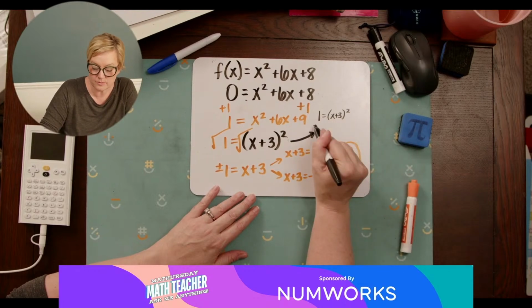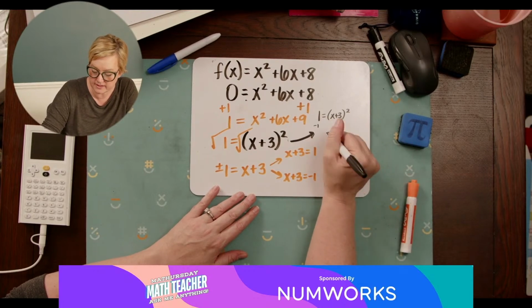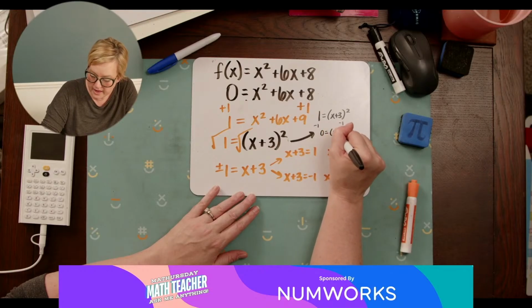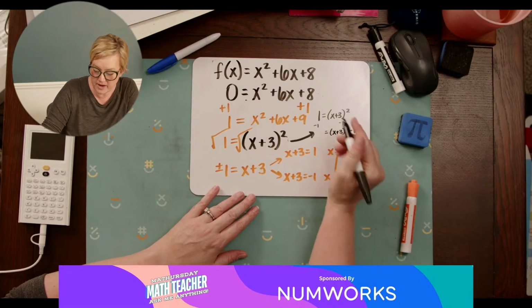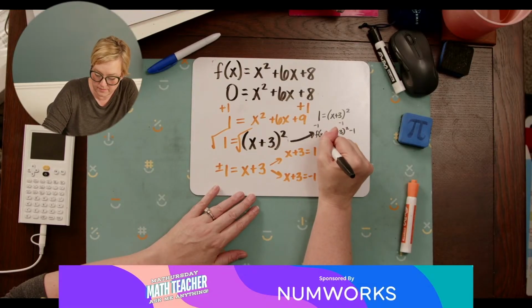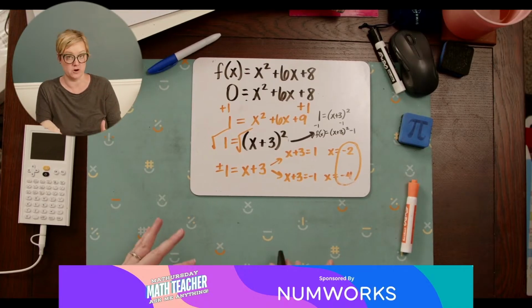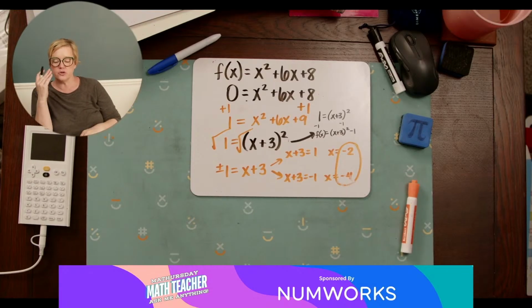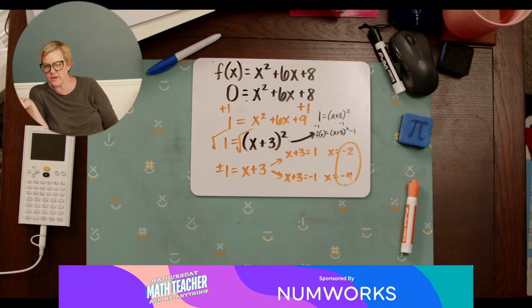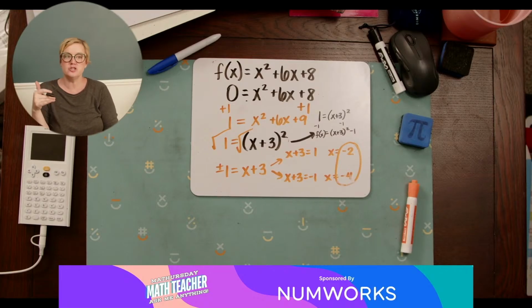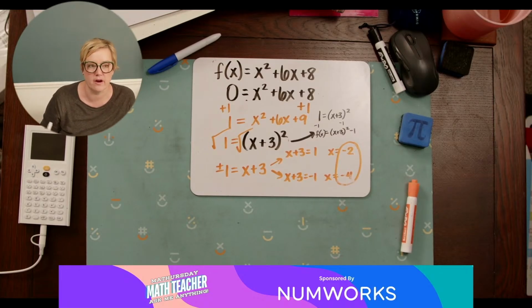Okay, you would subtract 1 from both sides. So then you have 0 equals (x plus 3) squared minus 1, and that becomes your vertex form. If you're trying to write it into vertex form, you have to complete the square first. Same thing if you're trying to write an equation for a circle, you have to complete the square, right? Those are all things that you have to use completing the square for.